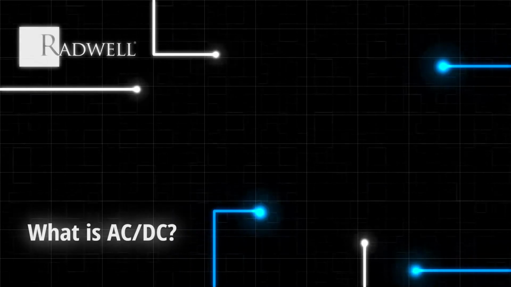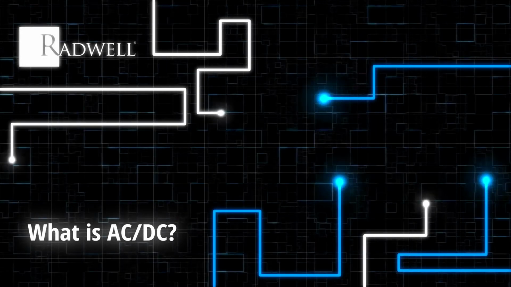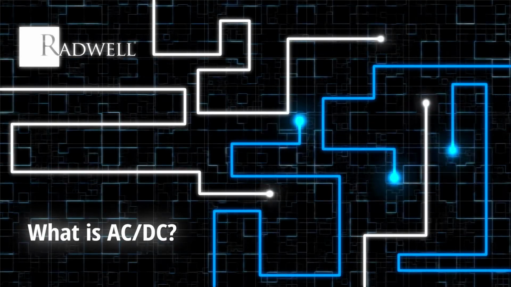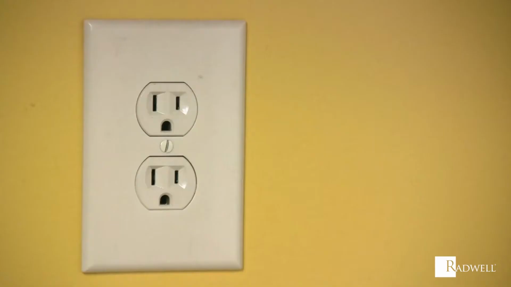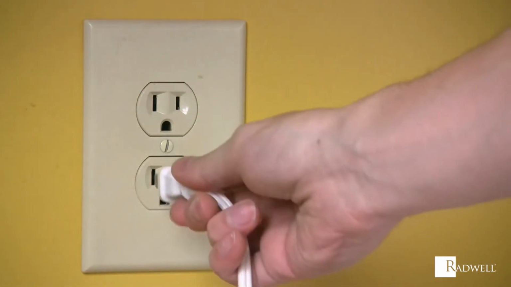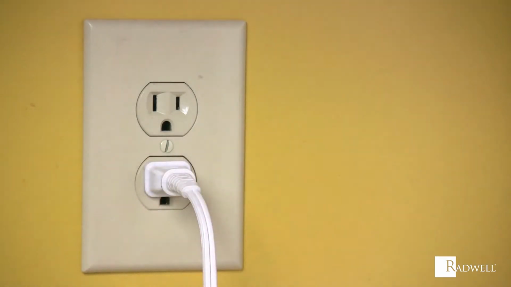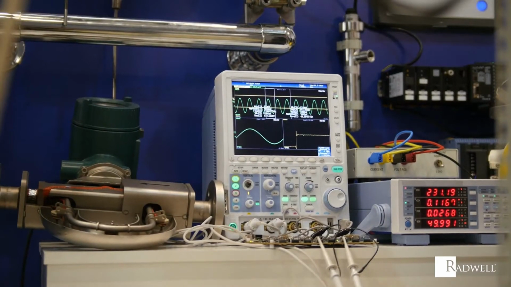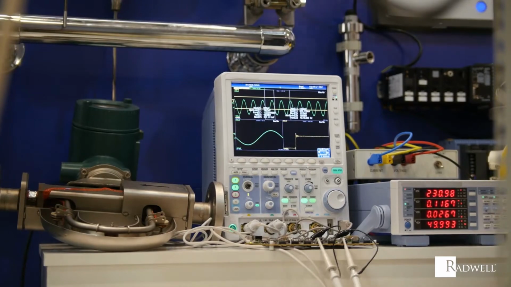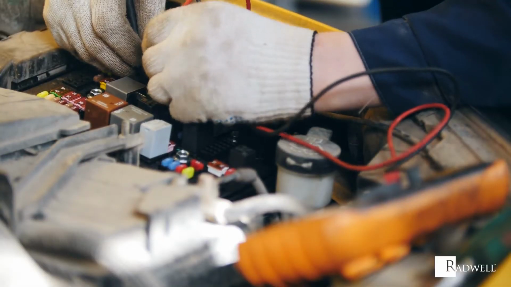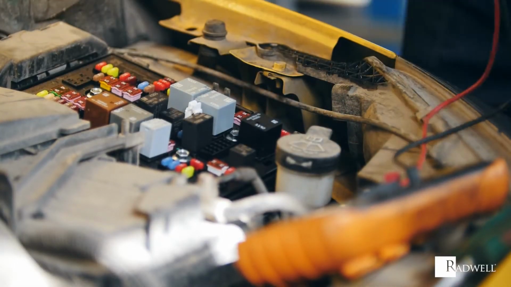What is AC/DC? No, not the Australian rock band. AC and DC are types of electrical power. AC, or alternating current, is the standard electricity that comes out of power outlets. The flow of the charge alternates between positive and negative, creating a wave. DC, or direct current, is electricity that flows in a linear path.